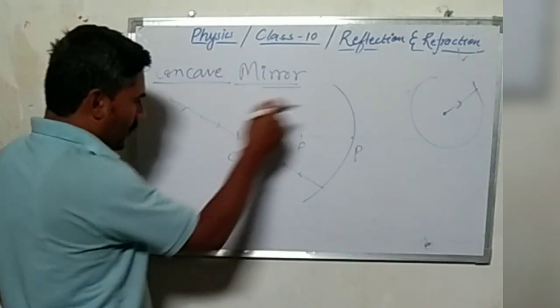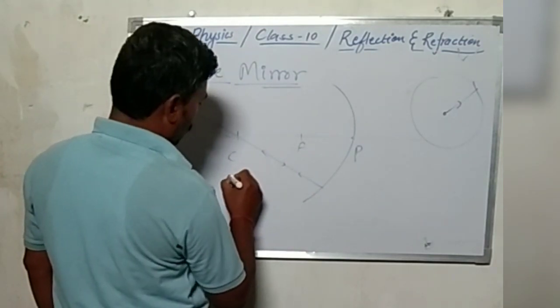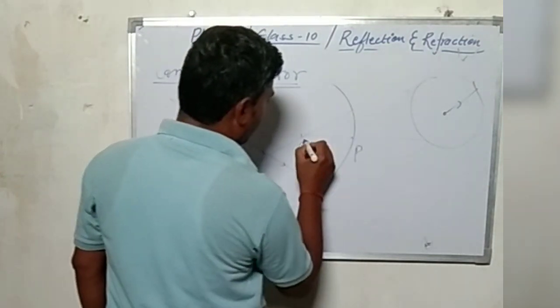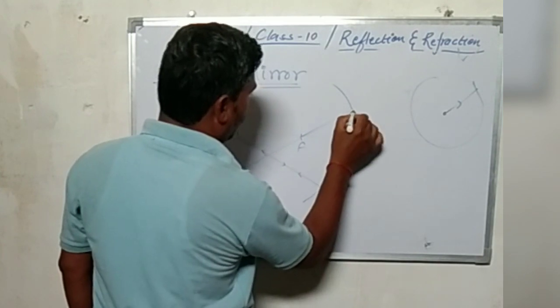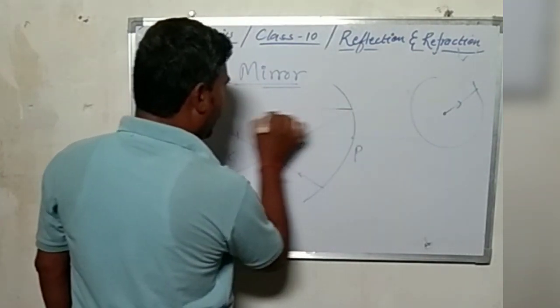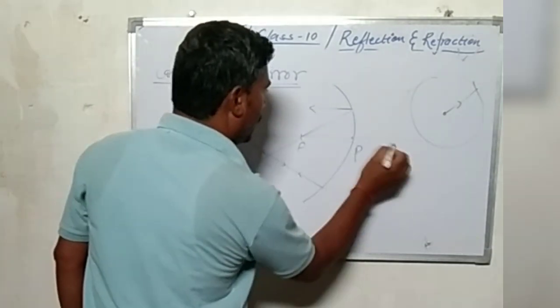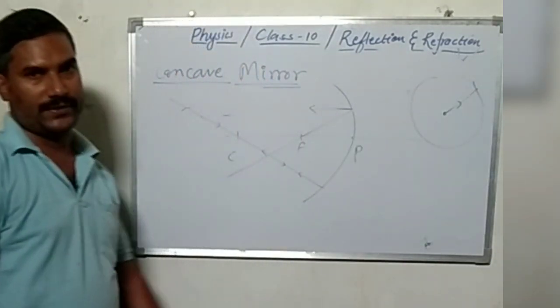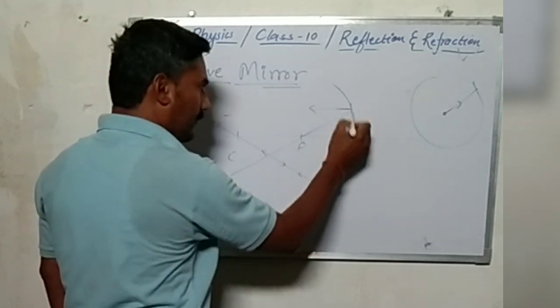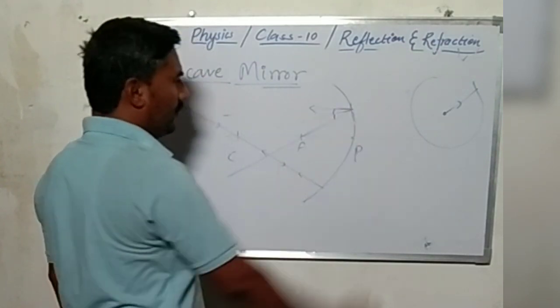And the other one is when any ray passes through the principal focus, after reflecting it will become parallel to the principal axis, by applying the same law of reflection.